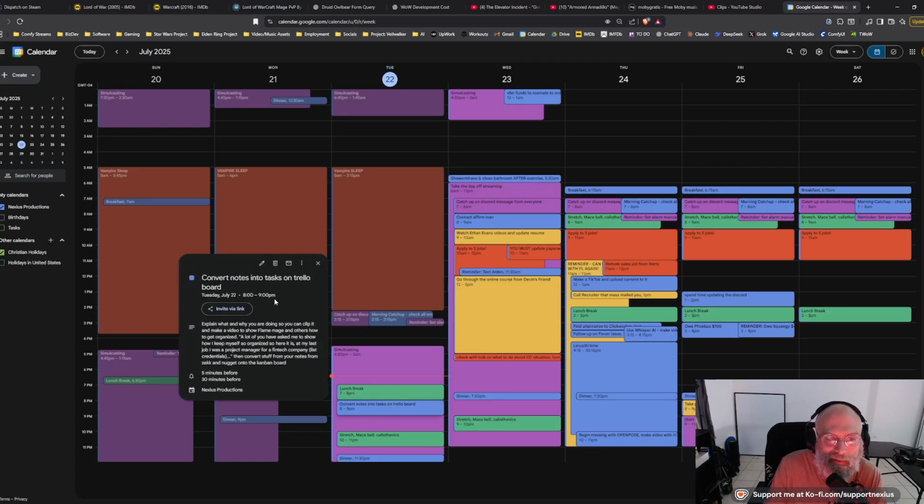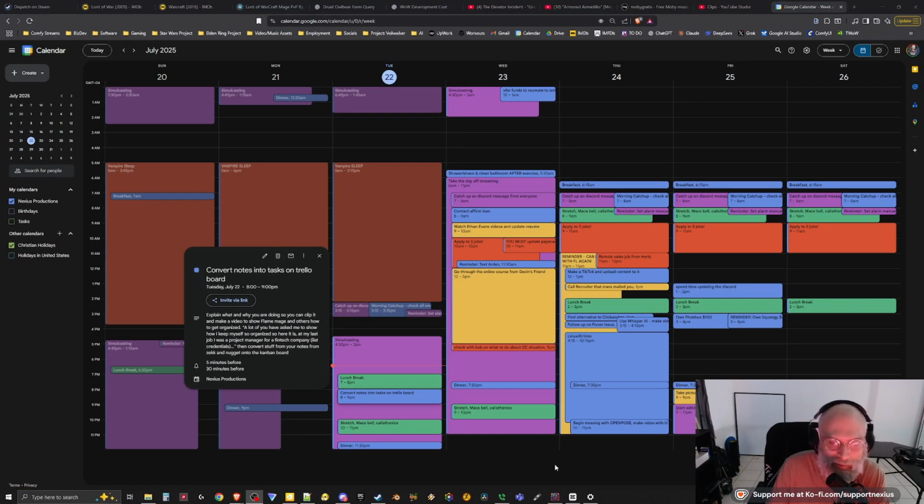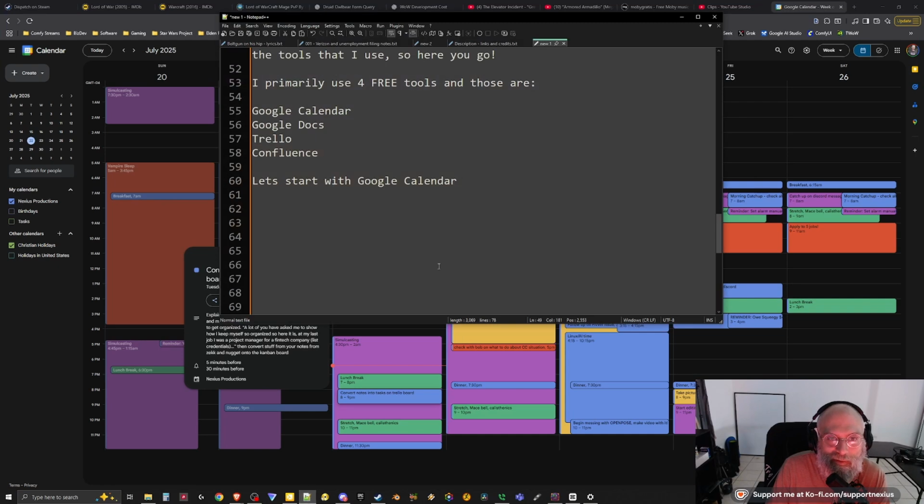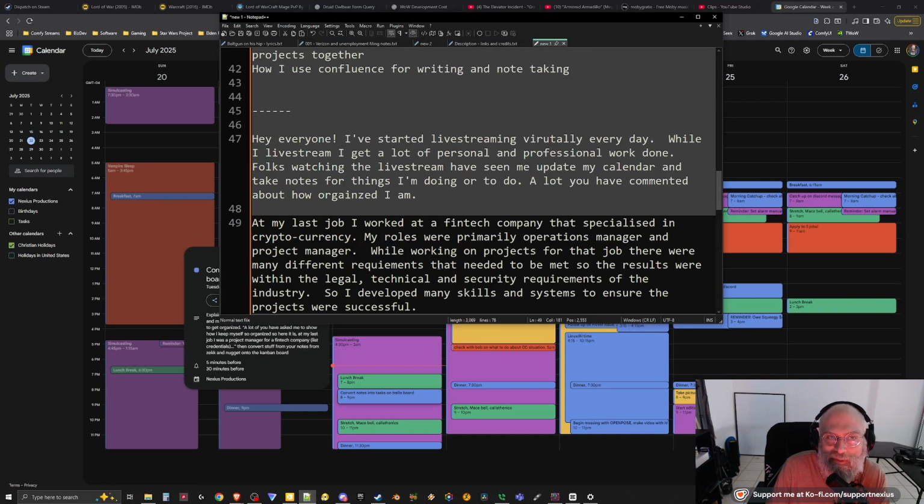Now, this task right here, I made this to convert notes to the Trello board. So let me switch over really quick, show you folks something. Here is the script, the intro script that I just read from.